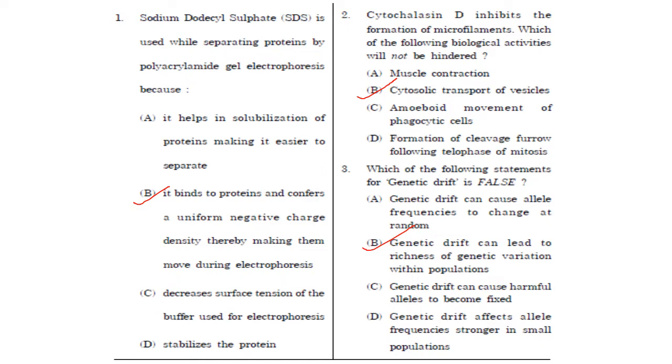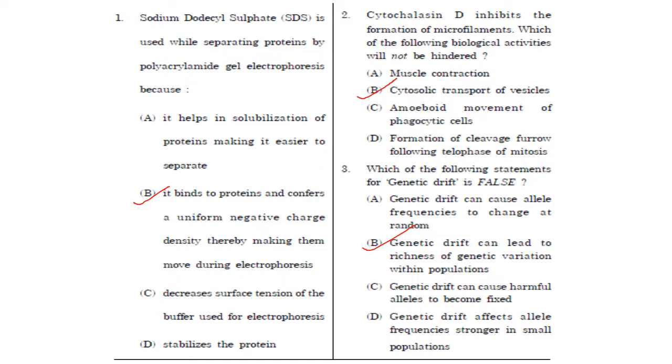Sodium dodecyl sulfate is used while separating proteins by polyacrylamide gel electrophoresis because it binds to protein and confers a uniform negative charge to the proteins, thereby making them move during electrophoresis. So the answer here is option B: it binds to proteins and confers a uniform negative charge density, thereby making them move during electrophoresis.